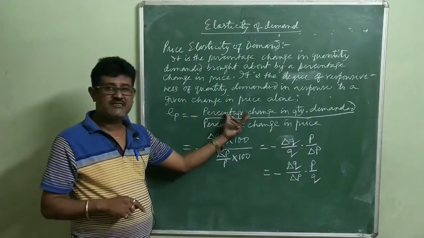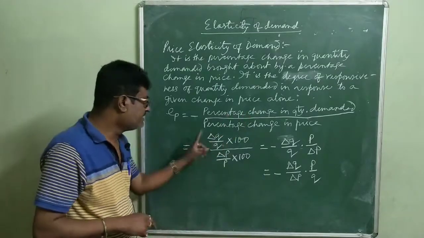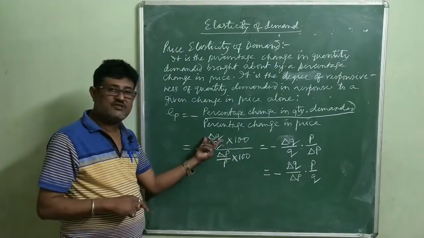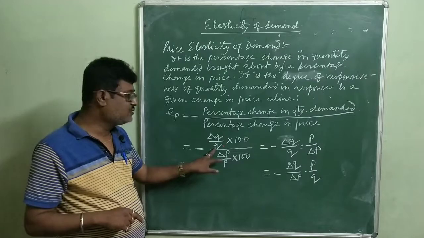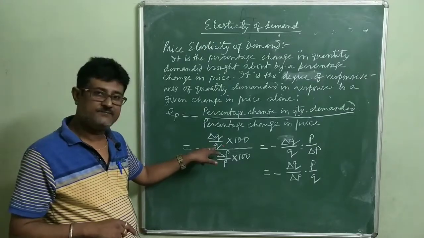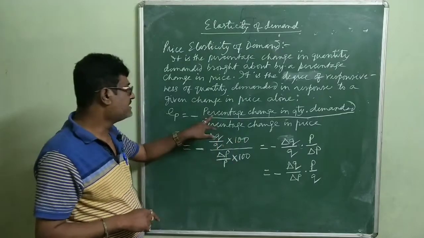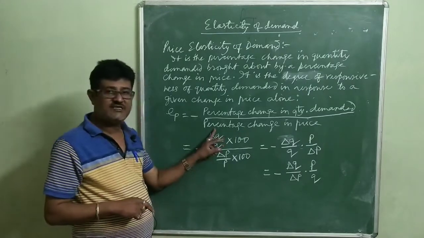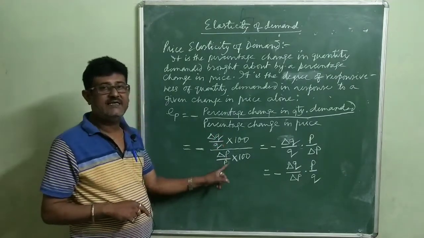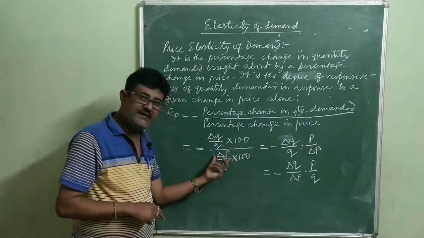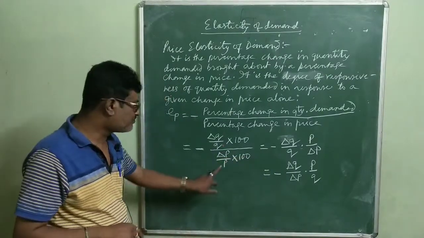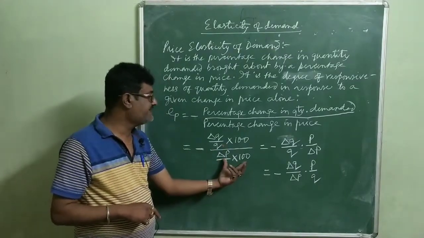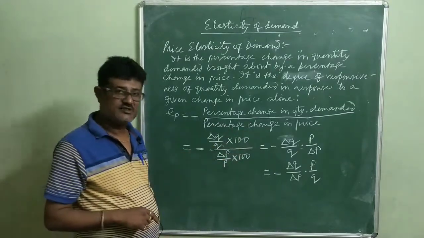Now, how is percentage change in quantity demanded calculated? That is equal to delta Q by Q into 100, where delta Q represents change in quantity demanded and Q represents initial quantity demanded. Expressed in percentage gives you percentage change in quantity demanded, whereas percentage change in price is equal to delta P by P into 100, where delta P represents change in price, P represents initial price. When the same is expressed in percentage, we get percentage change in price.